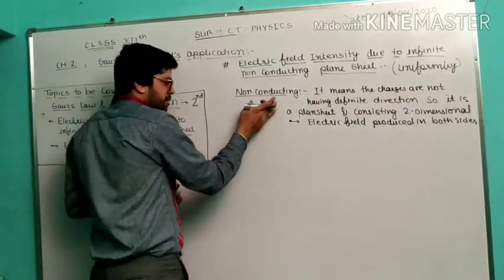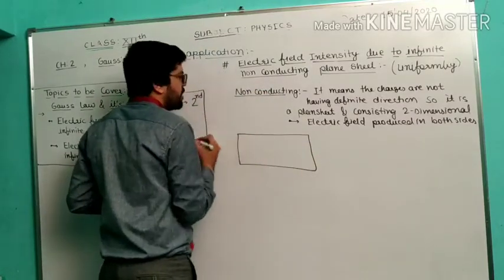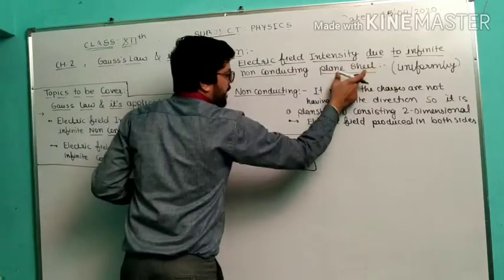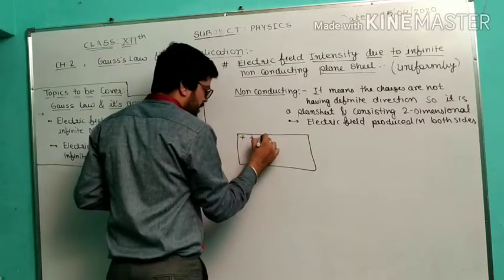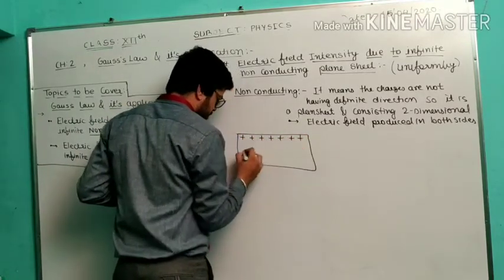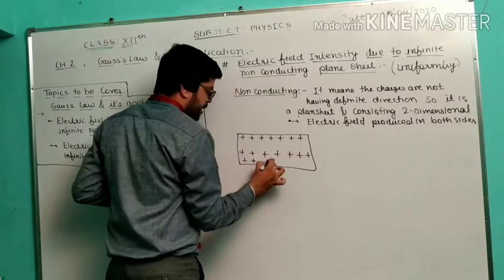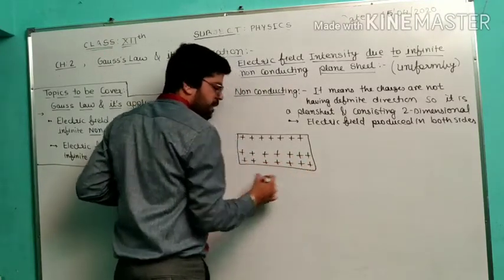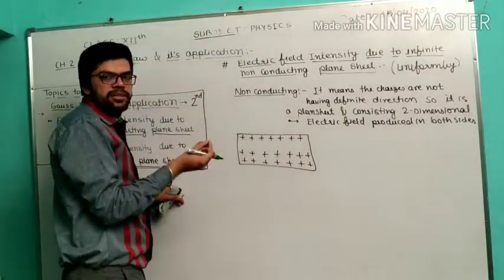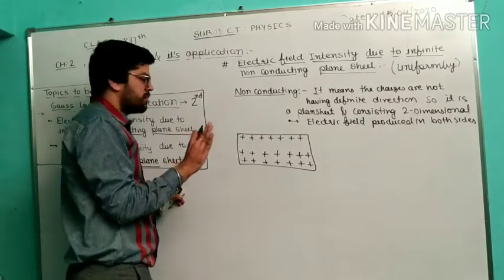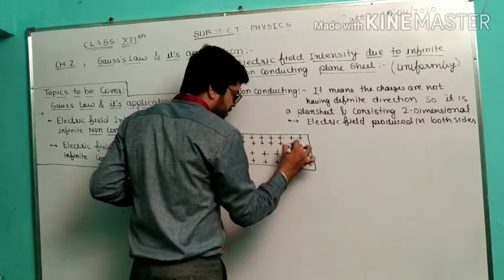So non-conducting means, let's try to understand. This is your plane sheet. We are talking about an infinite plane sheet. Infinite means charges are distributed up to infinite limits. Positive charge is distributed over this particular plane sheet. The detailed notes I am going to attach with this video, you can go through them. Whatever I am speaking is just to give the understanding, and all the detailed things I am attaching as notes with this video.